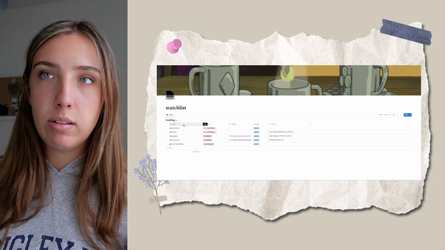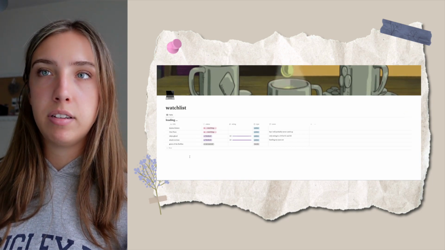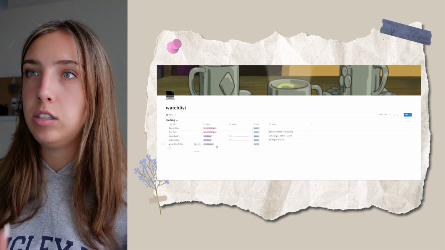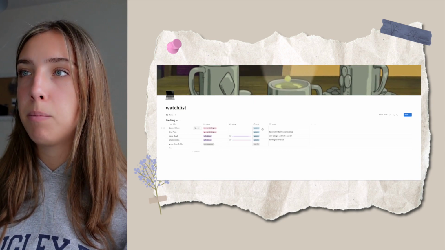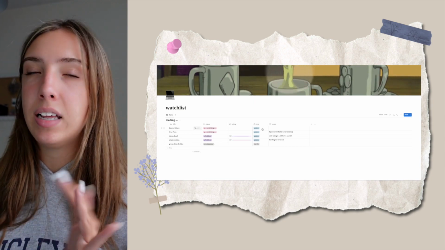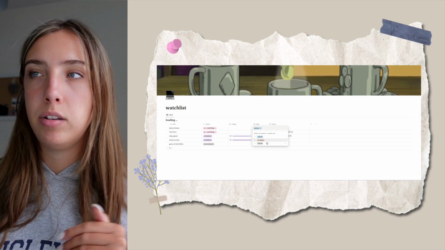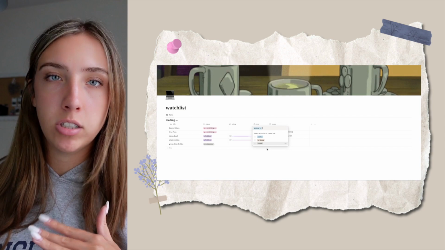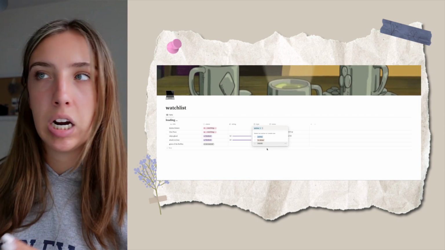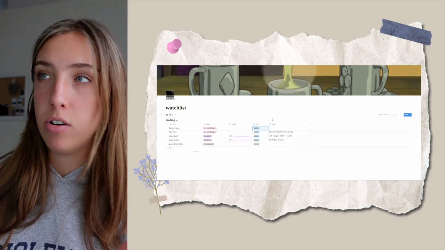But it's pretty much laid out the same, so you just put the title in of the series or movie that you're watching, your status, the rating, and then I have the type. So I like to watch anime a lot, so I have one of my types as anime, but you can also just put in TV show or movie or something else. If you like reality TV, put that in there. You can really customize it to whatever your needs are.